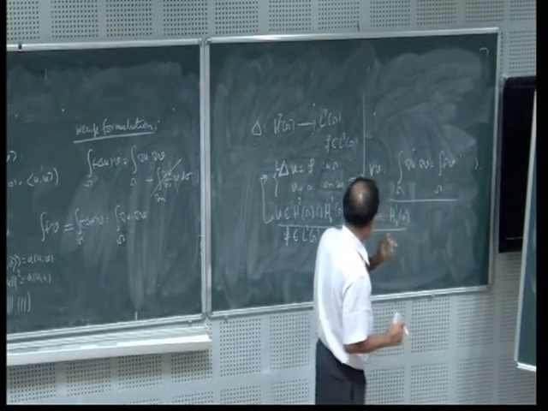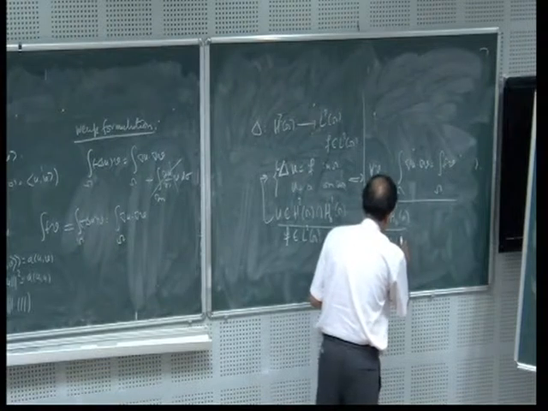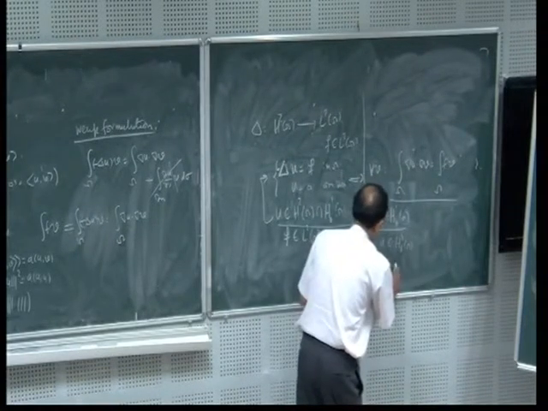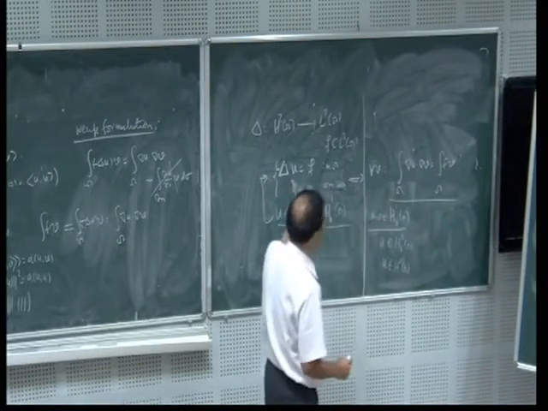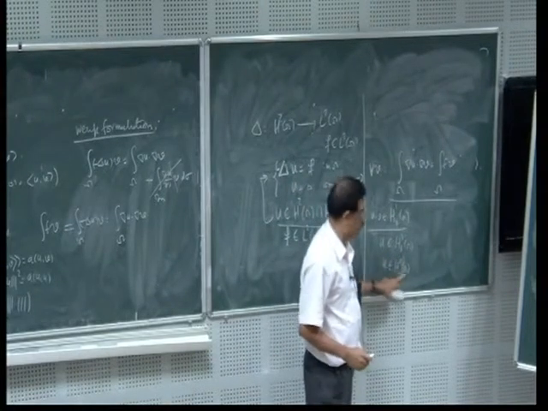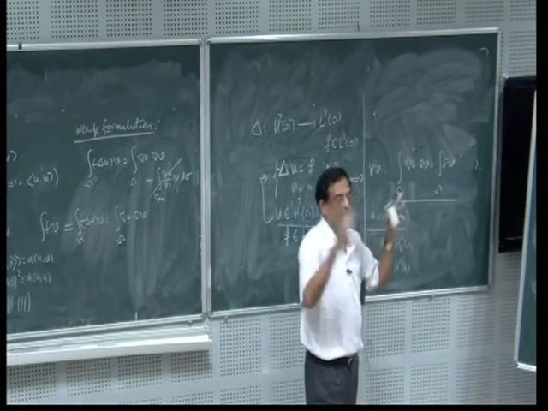But now observe what happens. I have u now in H^1_0 of omega. If u is in H^2 of omega, for example, if it is a twice differentiable function, then I can integrate by parts and I claim this one. But a priori I don't know that it is in H^2 of omega, right? Therefore, I cannot do the integration by parts formula. I will stop at this stage.